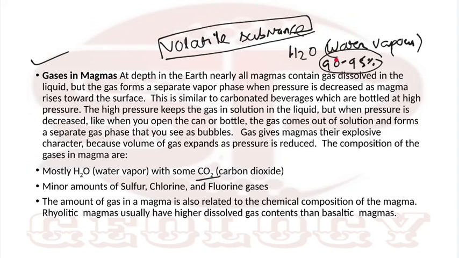Then you will find carbon dioxide, which is the second highest. Then carbon monoxide, sulfur, chlorine gas, hydrochloric acid, then H2S, and many other things. You will find H2S, HCl, in many amounts. So most importantly, the highest volatile matter is H2O, which is 90 to 95% of all the volatile matter present within a magma.